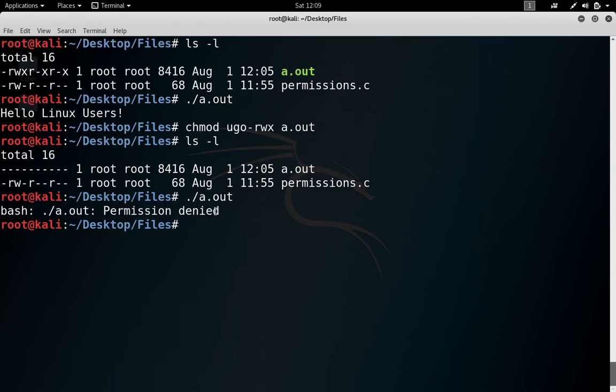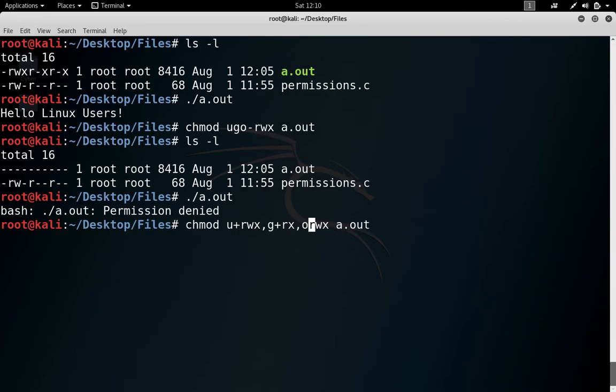So now try adding these permissions again. If you want to make it like it was earlier, so what you have to do, for the u you have to give it all the permissions. So that means rwx, then comma. For the g, you want to add permission for read and execute, then comma again.